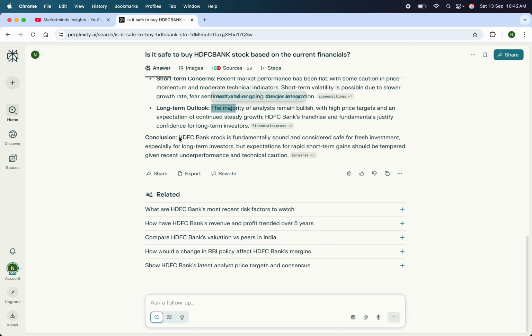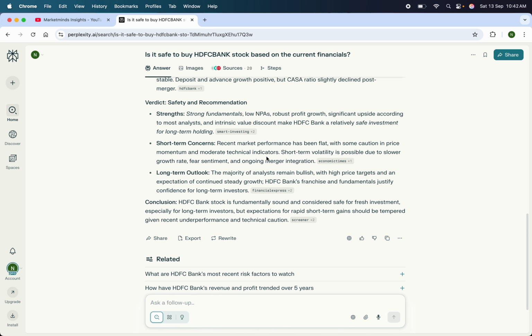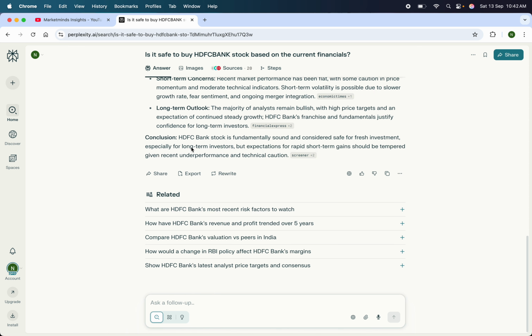So it says the conclusion is fundamentally sound and considered safe for fresh investment, especially for long-term investors. But the expectation for rapid short-term gain should be tempered given recent underperformance and technical caution. So it provided its verdict as well, what to do, what not to do.